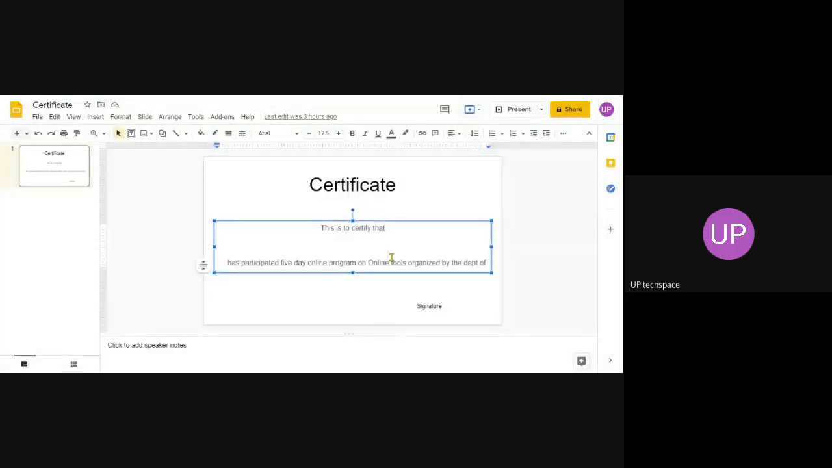I just created a certificate template in Google Slides. It says, this is to certify that dash has participated in a 5-day program, etc. So this is a certificate kind of thing. Once you have this, either you can use standard certificate templates. You can click on certificate templates and there are different ones. Blank certificate templates are there, but I don't have that. I am clicking the advanced link.